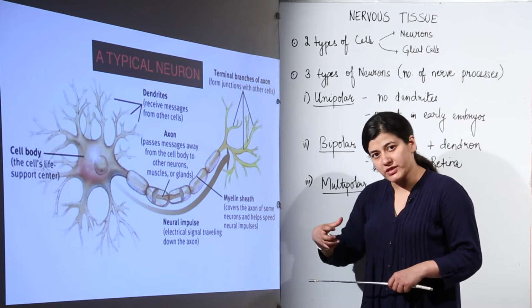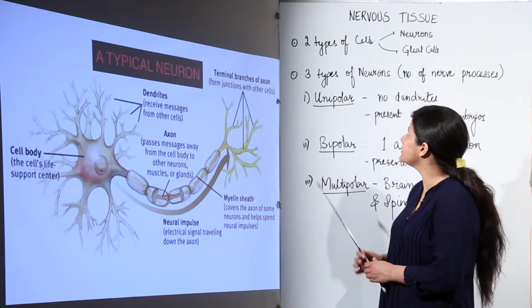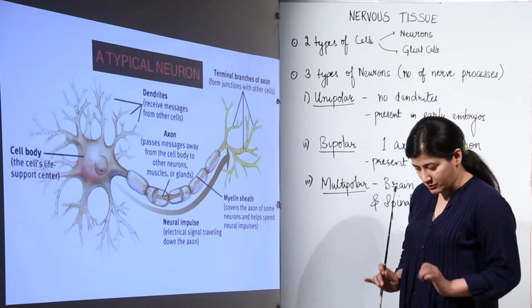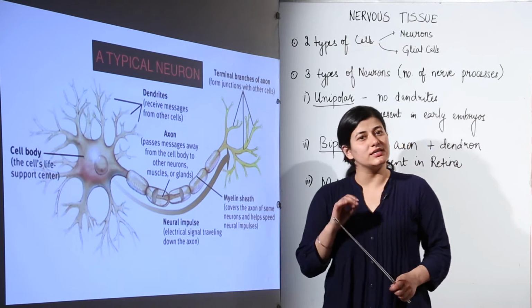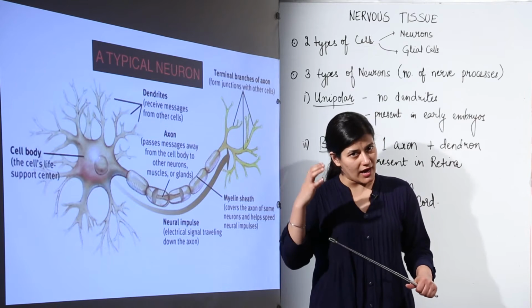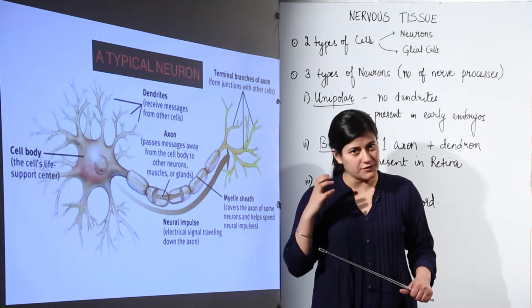We say that a thing is living because of its metabolism and because of its responsiveness. Responsiveness includes the stimulus, and who perceives the stimulus? It is this nervous tissue that perceives the stimulus. We know that when we are discussing a tissue, it is going to have different types of, or similar types of, cells inside it.